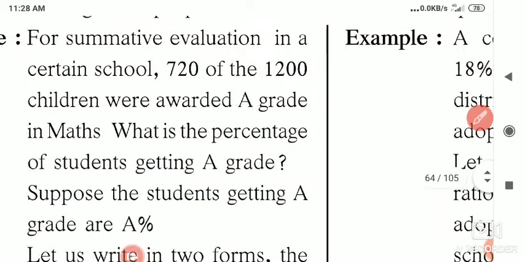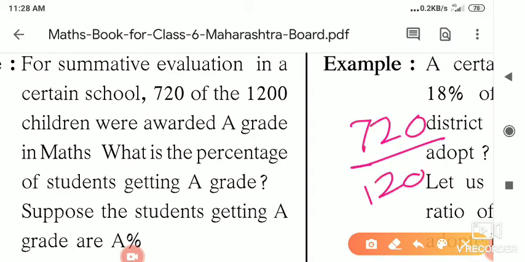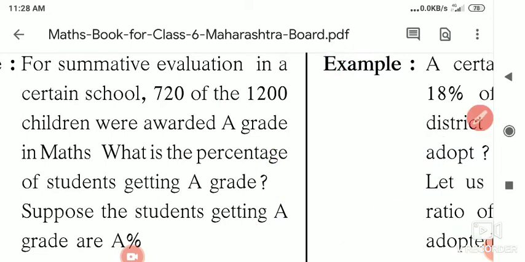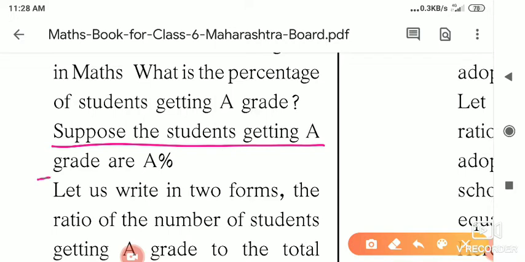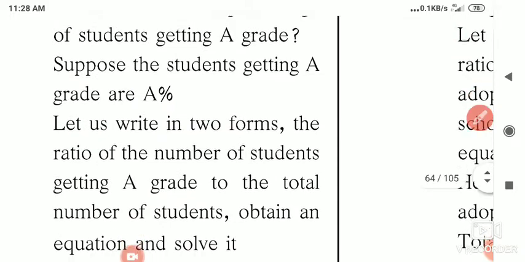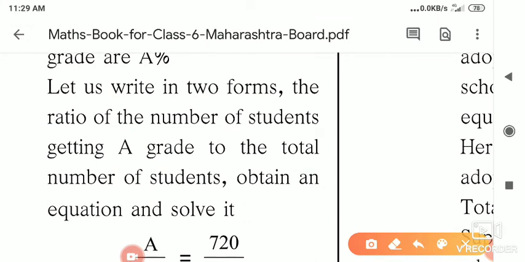Very easy. We have to find the ratio, that is, the number of students awarded A grade divided by the total number of students, and in percentage, suppose A% students got the A grade. So A upon 100. If you solve this you will get the answer. We will see how it is solved in our textbook. Suppose the students getting A grade are A%. Let us write in two forms. The ratio of the number of students getting A grade to the total number of students, that ratio we have to find out.